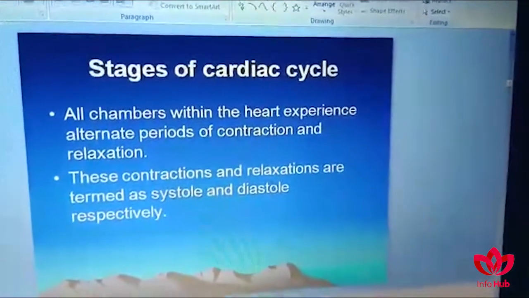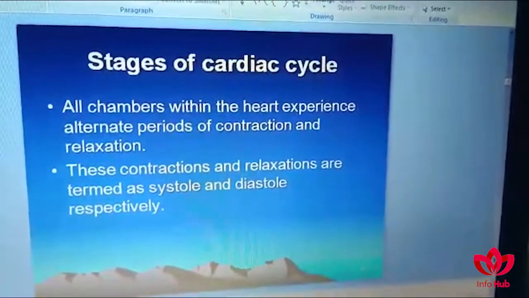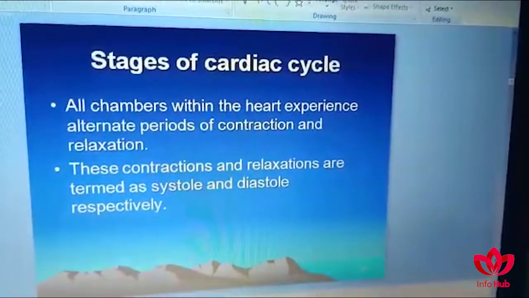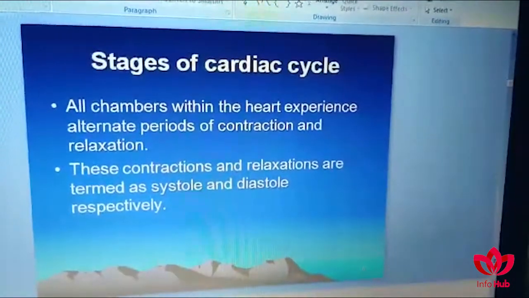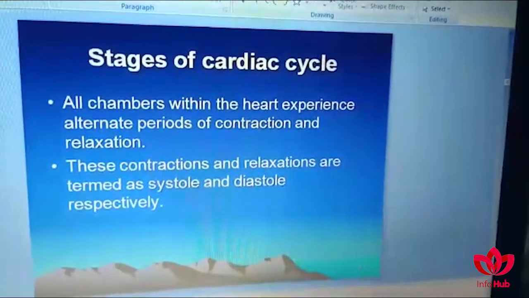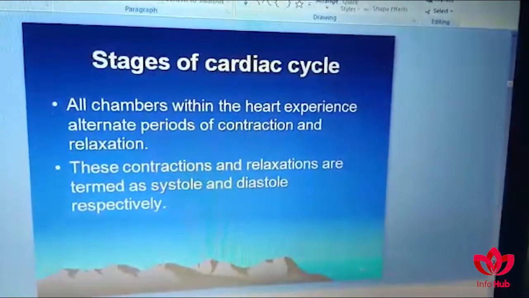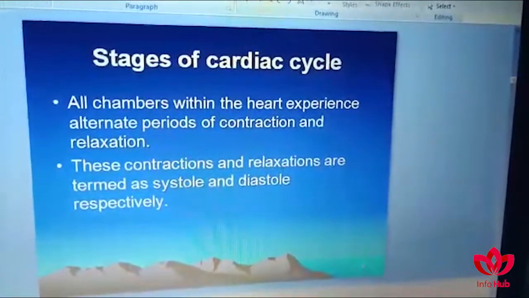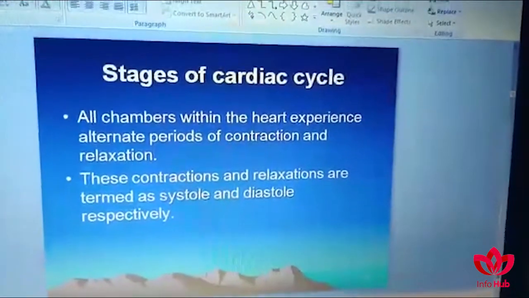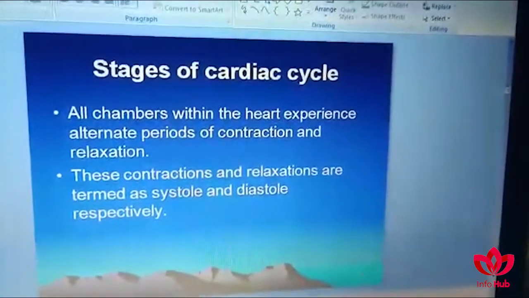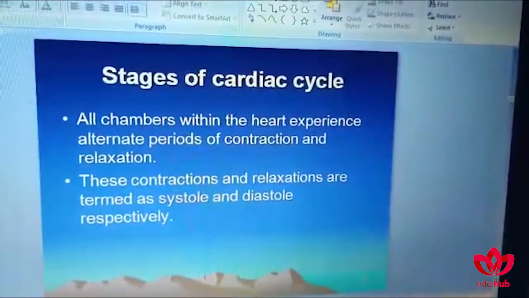Stages of the cardiac cycle. As we know, all the chambers within the heart experience alternate periods of contraction and relaxation. These contractions and relaxations are termed systole and diastole respectively. Systole is the contraction of the cardiac chambers, and diastole is the relaxation during which the filling of the cardiac chambers with blood takes place.